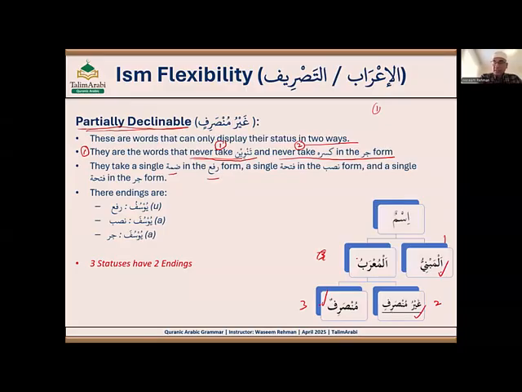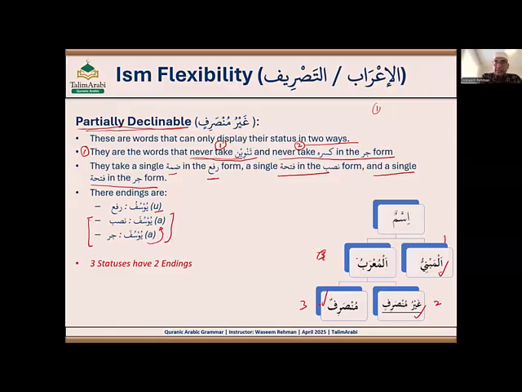So no tanween, only single dhamma, single fatha, single kasra. They take a single dhamma in rafa form, a single fatha in nasab form, and also a single fatha in jar form. So in jar form they take fatha. In rafa, Yusufu, no tanween, U sound. In nasab and jar, Yusufa, A sound. That's why we say it is partial, because in jar they have the same ending as nasab.